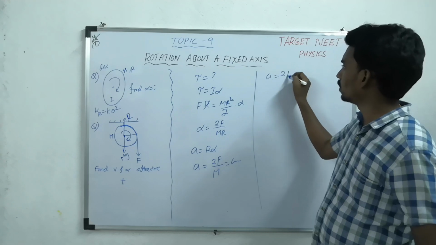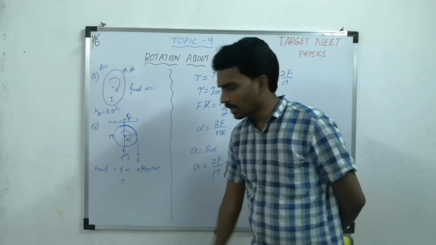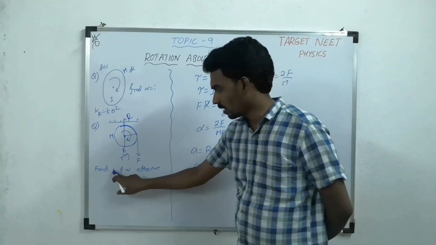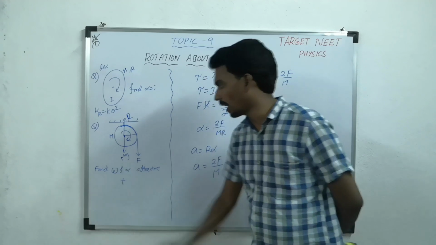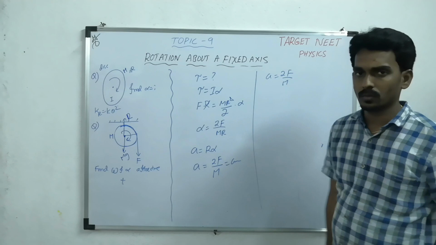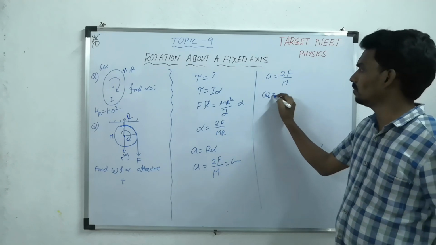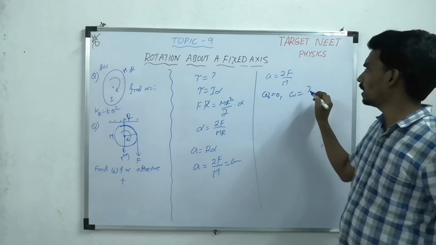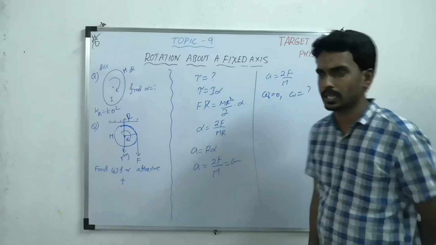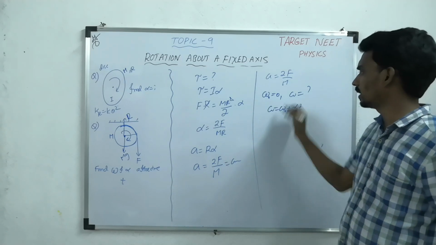a equal to 2F by m. But linear velocity means, sorry, not linear velocity, this is angular velocity. Now we have to find angular velocity. How do you find the angular velocity? Starting from rest, we have to find the omega after some time. So they will give time t. Then omega equal to what? Omega naught plus alpha t.